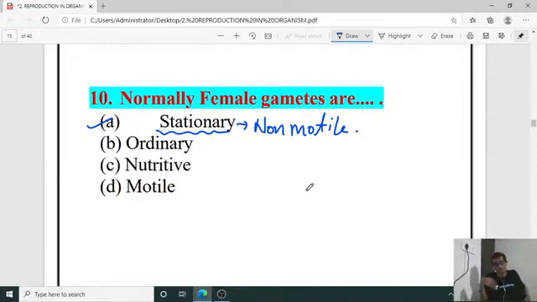It is stationary. So if you take our ova, in the case of the fallopian tube, the movement will be there because of the forward pushing by the cells of the inner lining of the fallopian tube. That is one thing. And in the case of the embryo sac, with respect to angiosperm, the ova is non-motile, the egg cell is non-motile. So it is stationary. Yes, Bharat, you are right.